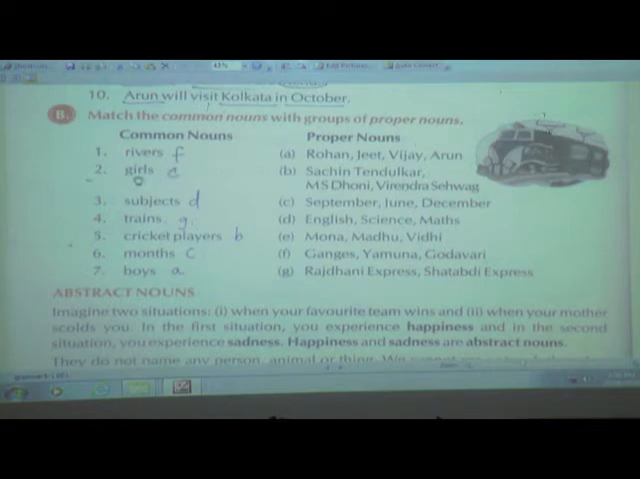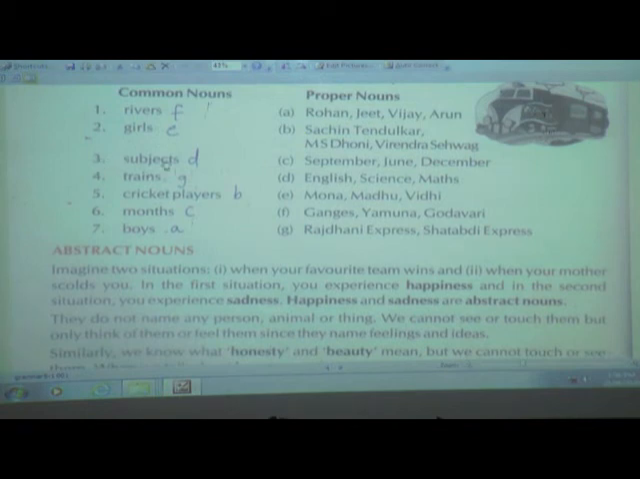Then next, girls. If you find it in the next column, E: Mona, Madhu and Vidhi. These are the special names of girls, so girls is a common noun, and the special names are Mona, Madhu and Vidhi. Then the third one, subjects. You can find the subjects now: English, science and maths, which you all study. These are the special names of the subjects which you study in school.